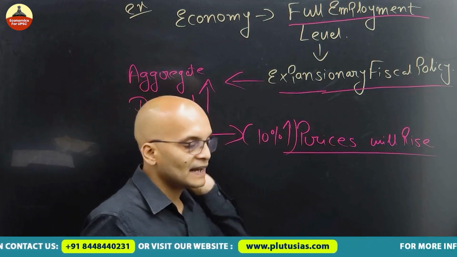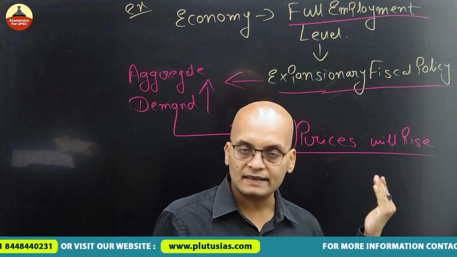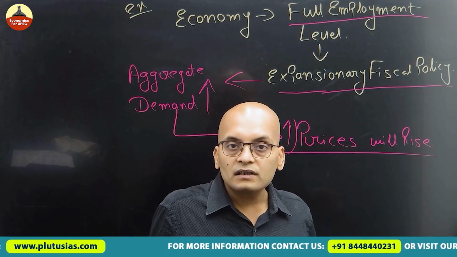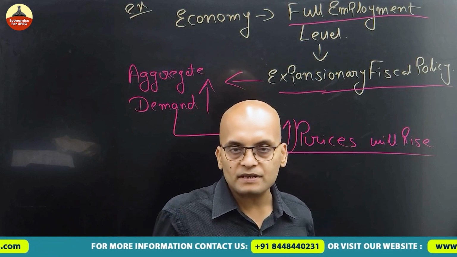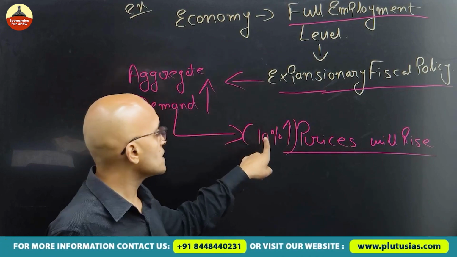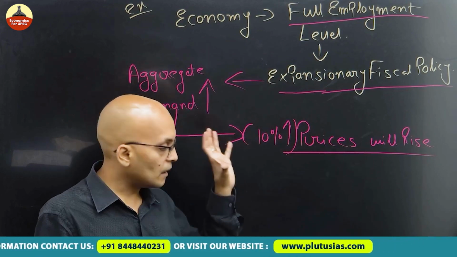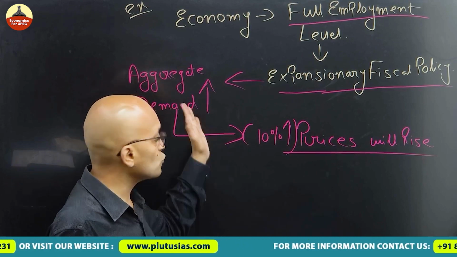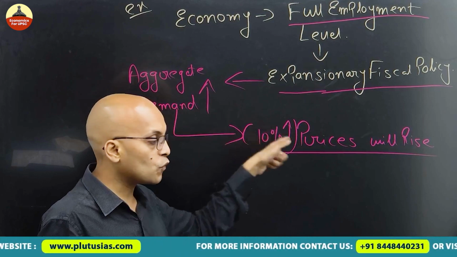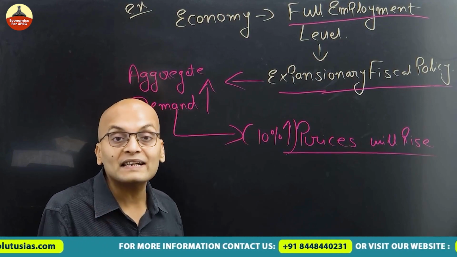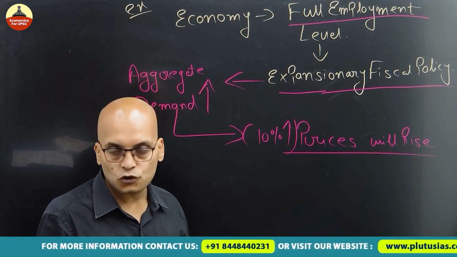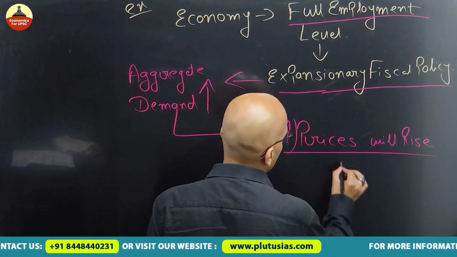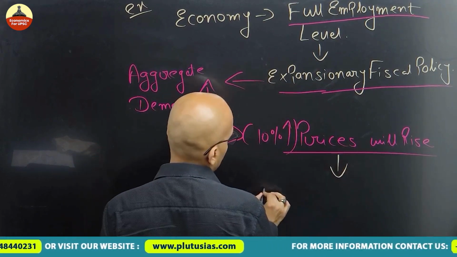So let's say a 10% price hike is there in the market. All the things have become costlier by 10%. Companies understand that the overall hike in price is there due to excess aggregate demand. So what are they going to do? They are going to increase the wages of the workers. Yes or no? Right. So let's say companies increase the wages by 8%.